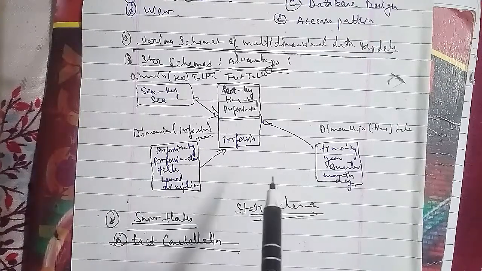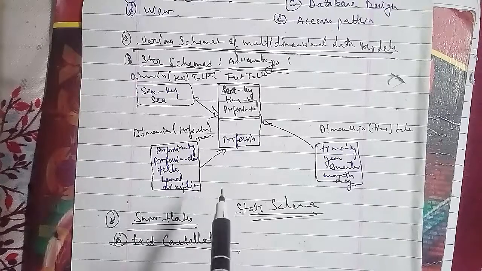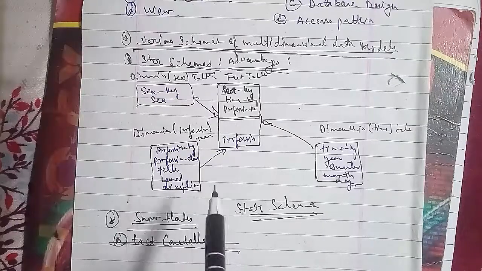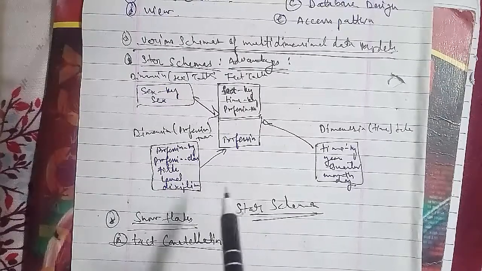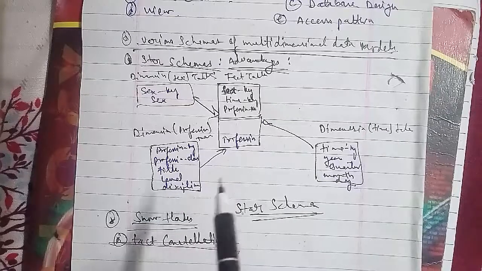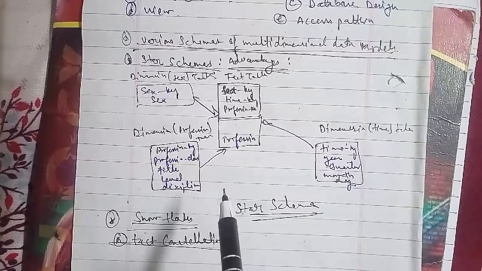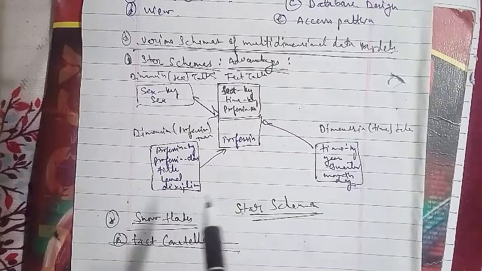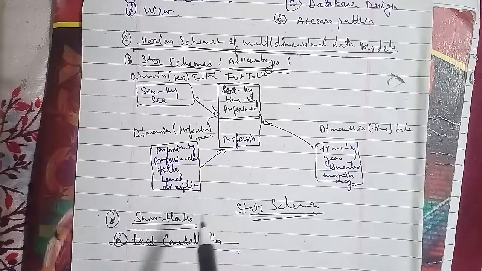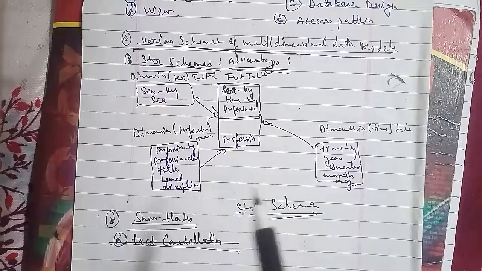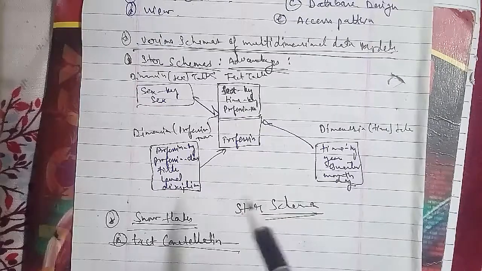So in the constellation, we have fact 1, fact 2, that is the tables, and dimension 1, dimension 2, dimension 3 that we have here, and that has been represented in this. This is fact 1, fact 2, this is fact constellation.